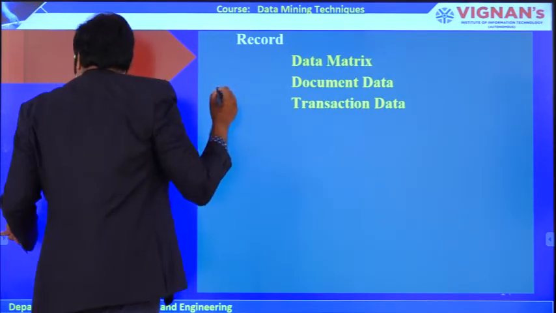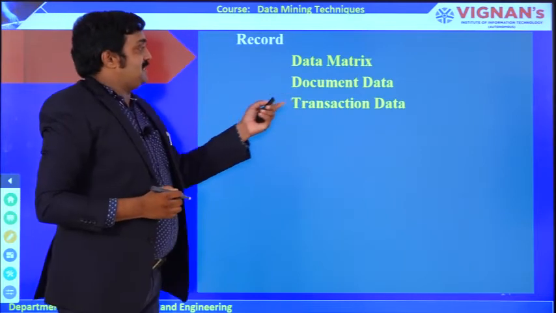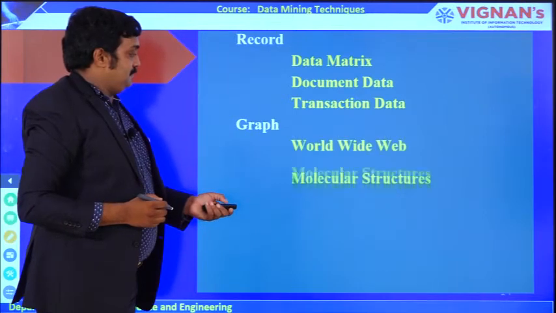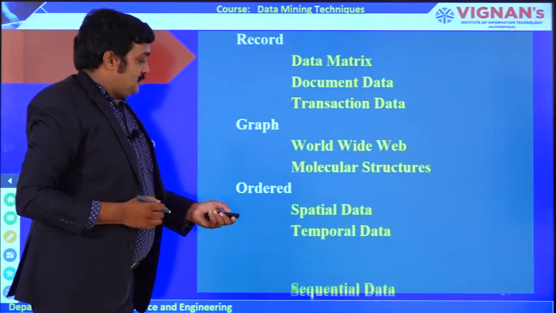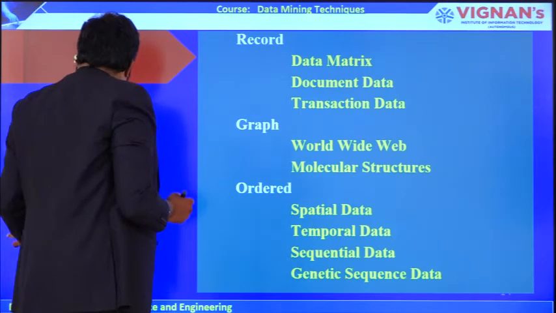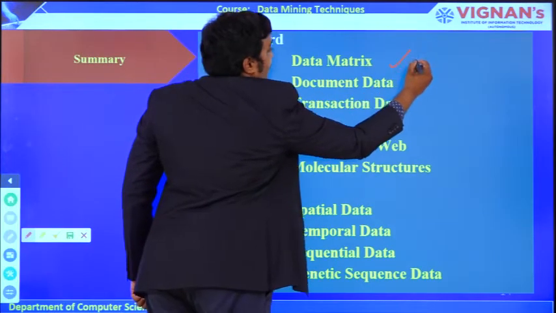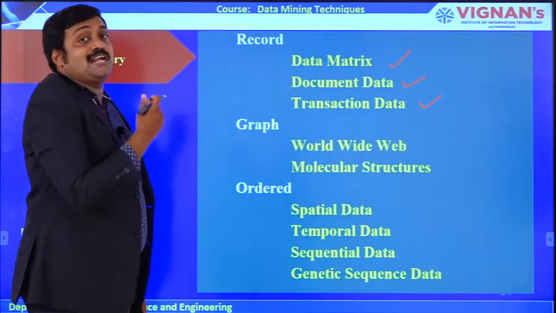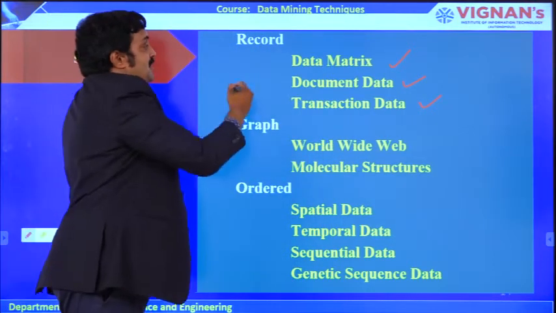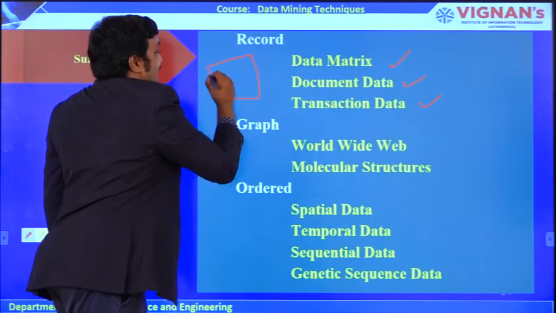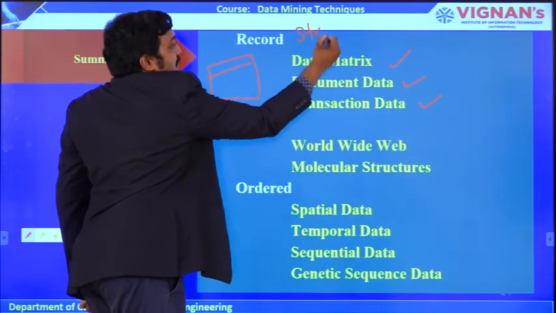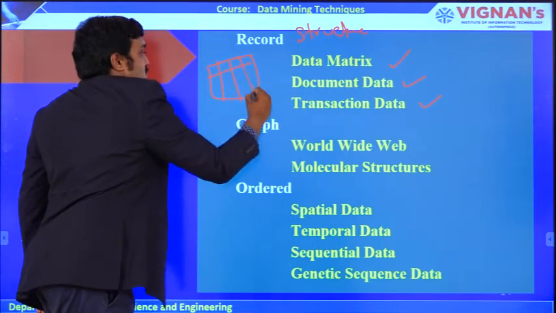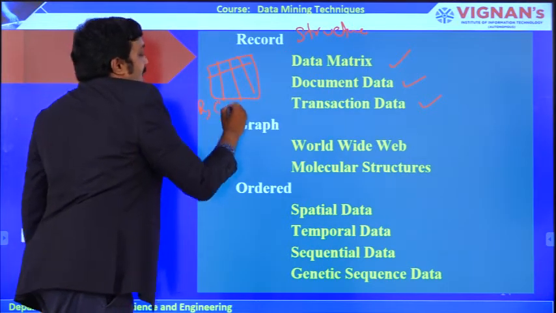Now finally, we are going to summarize all these data in three types: record-based, graph-based, and order-based. In record-based, we have data matrix, document data, and transactional data. What is meant by data matrix? Like tables, document type, transaction data. We discussed initially the relational database. In the relational database, representation is like tables, standard structured data. There are proper tables, rows and columns. We are able to handle it.